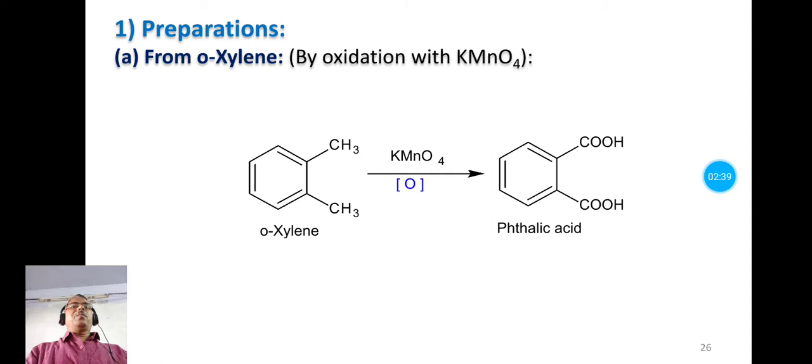So the description of this reaction is: when orthoxylene is treated with a strong oxidizing agent like potassium permanganate, it undergoes oxidation to form phthalic acid.